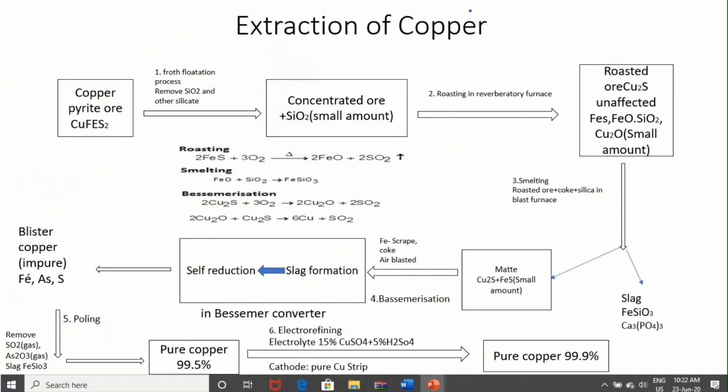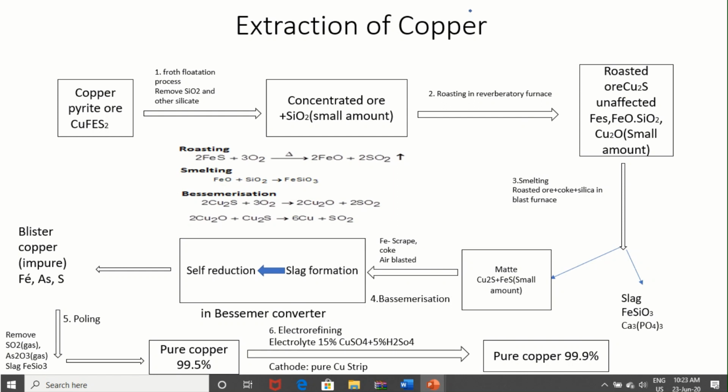Now, extraction of copper. Copper pyrite, CuFeS2. First is the froth flotation process, to remove SiO2 and other silicates. The concentrated ore, plus SiO2, is roasted in a reverberatory furnace. In the roasted ore, Cu2S is unaffected, and we get FeO, SiO2, SO2.